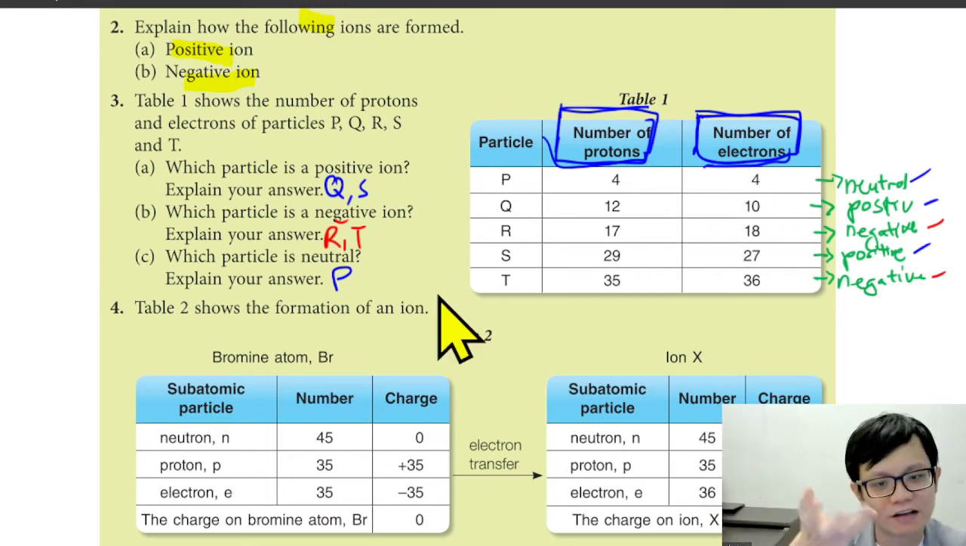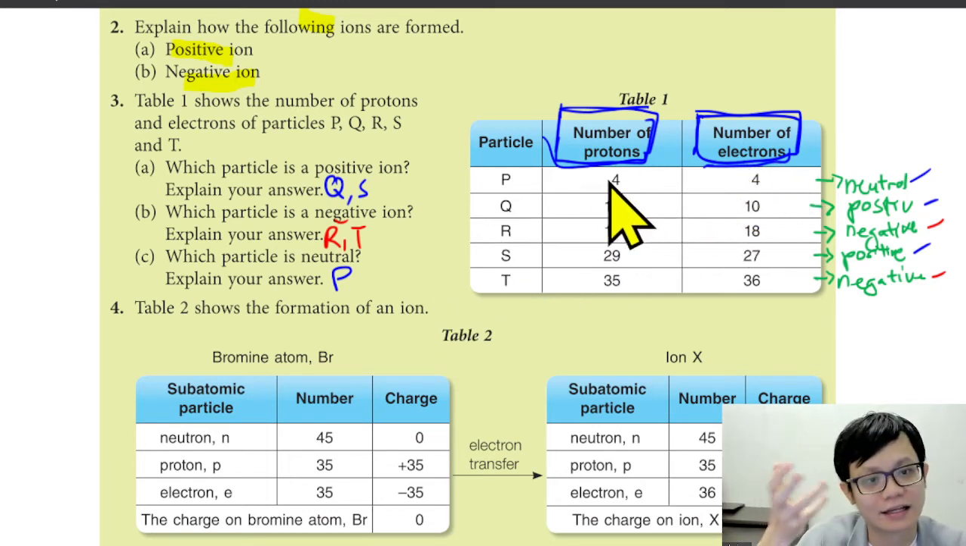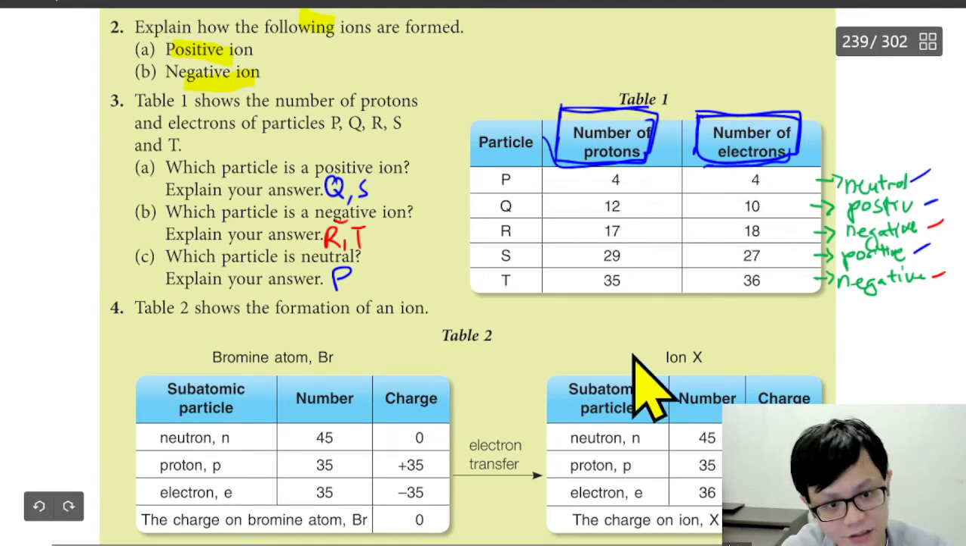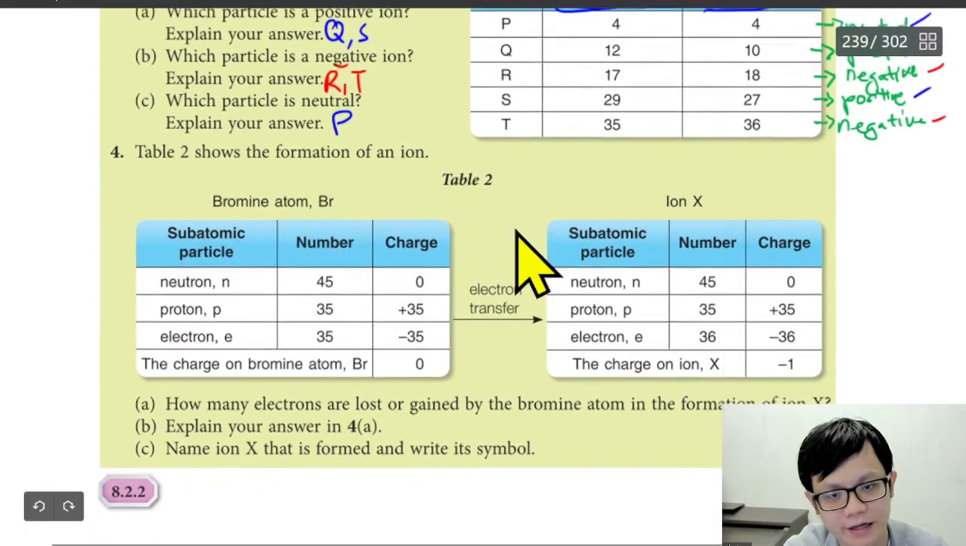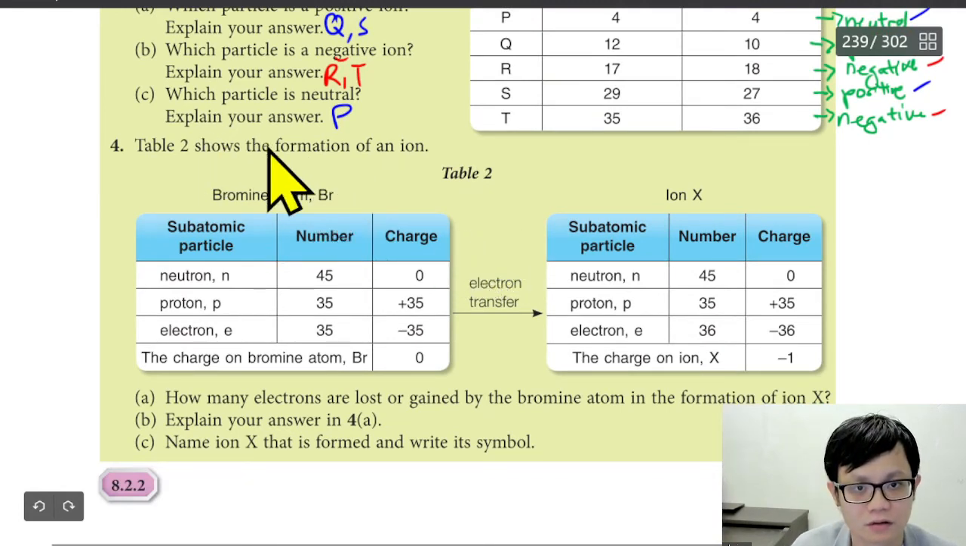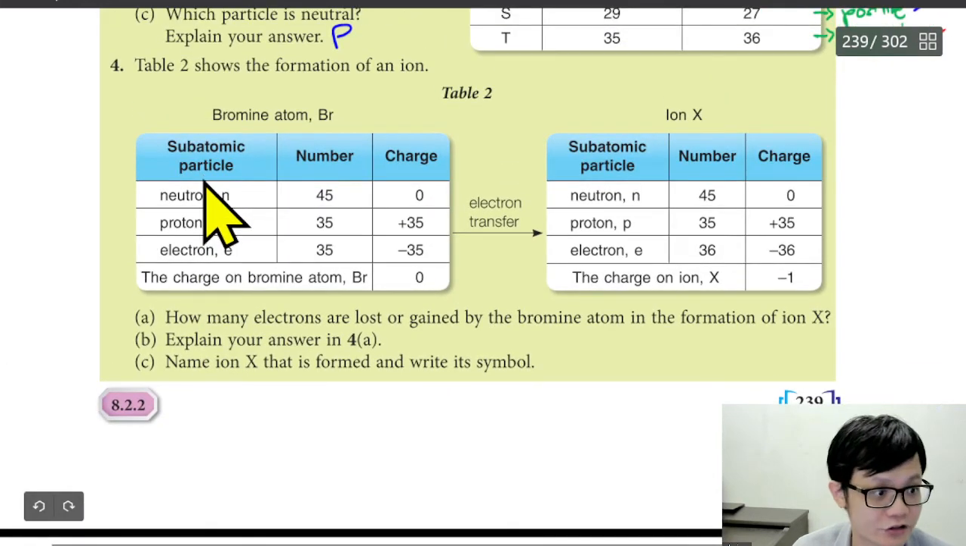You can write however you like, as long as you say that they are the same, then you get the correct answer. Okay, I hope you can understand. Let's move on to the next question before we take a short break.